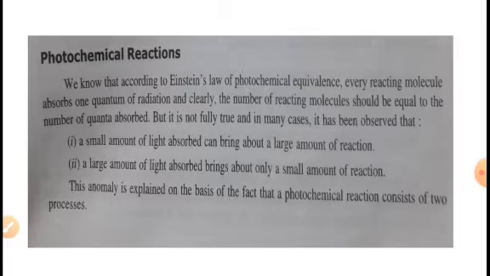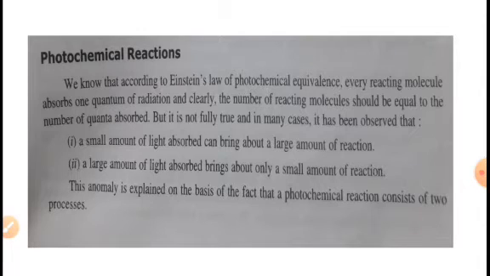We know that according to Einstein's law of photochemical equivalence, every reactive molecule absorbs one quantum of radiation, and clearly the number of reactive molecules should be equal to the number of quanta absorbed. But it is not fully true, and in many cases it has been observed that a small amount of light absorbed can bring about a large amount of reaction.